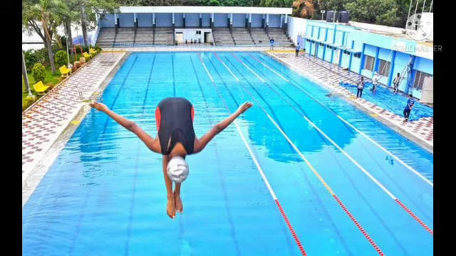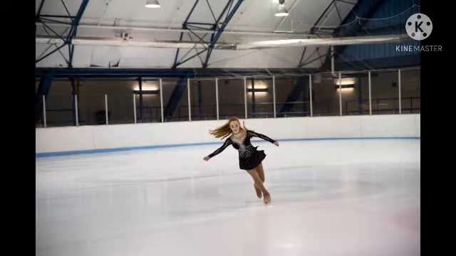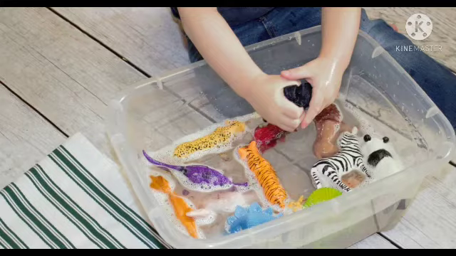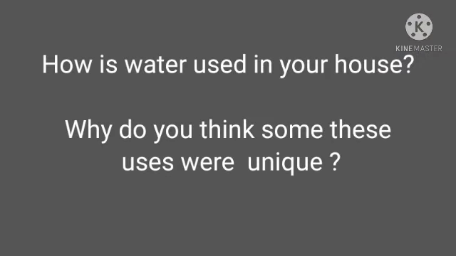Now let us see what a unique use is. This one is for swimming. Then for ice skating. You can see here in the picture, for making ice cubes. Then we use water for washing the toys. So these are some of the unique uses. What is meant by unique is something different. We use the water for something different. How is water used in your house? Why do you think that some of these uses were unique?